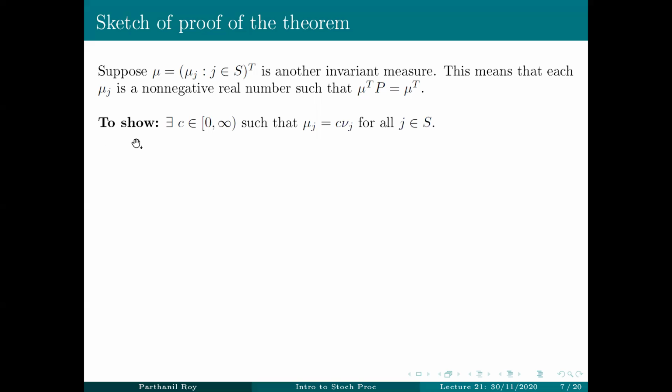To show that there exists a non-negative scalar C such that mu J equals C times nu J for all J in S. Why non-negative? Because mu J's and nu J's are all non-negative, so therefore the scalar has to be non-negative. So basically, this will show that any invariant measure is a scalar multiple of the invariant measure that we have constructed. So we have already constructed a nu invariant measure.